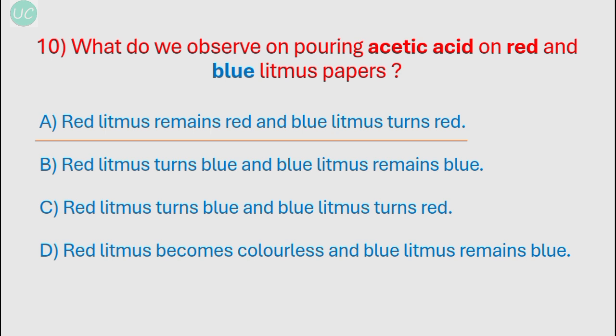Okay, and red litmus becomes colorless. So there is no such thing as red litmus becoming colorless. Either it remains red or it turns blue, and blue litmus remains blue. So this is the reaction with the base. Okay, so the correct option over here is red litmus remains red and blue litmus turns red when an acid, that is acetic acid, is poured on it.